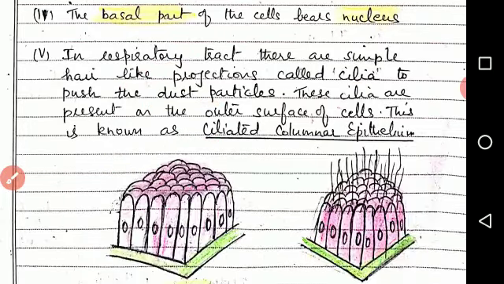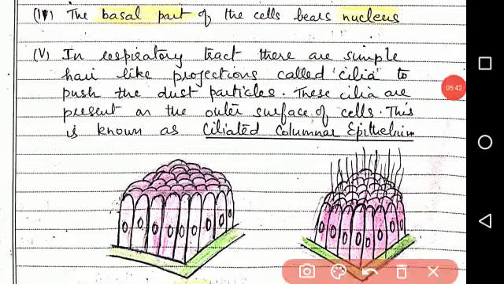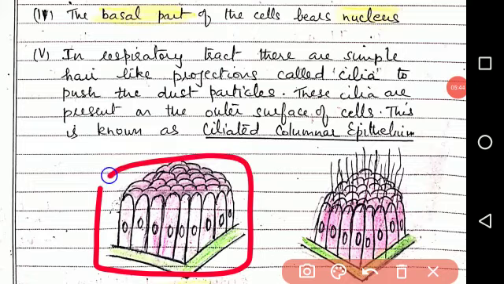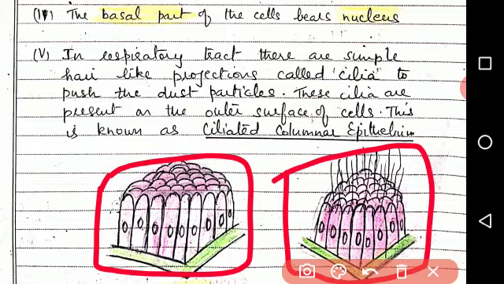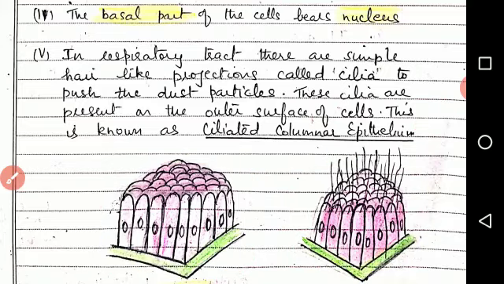Here the diagrams are given: simple epithelial tissue and ciliated epithelial tissue. This is simple epithelial tissue and this is ciliated epithelial tissue, because here cilia are present. And what is the function of these cilia? They help in pushing various things like dust particles in the respiratory tract.